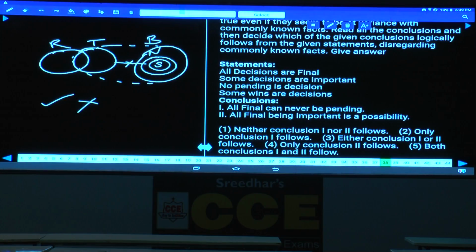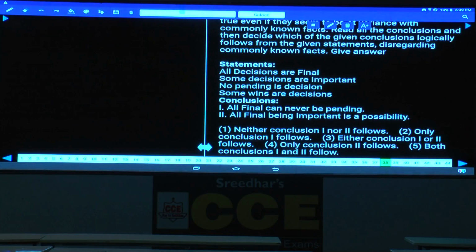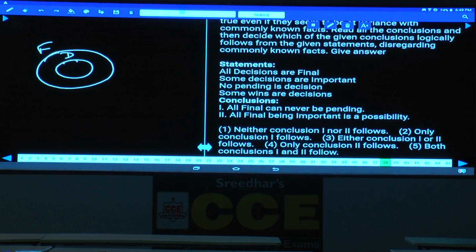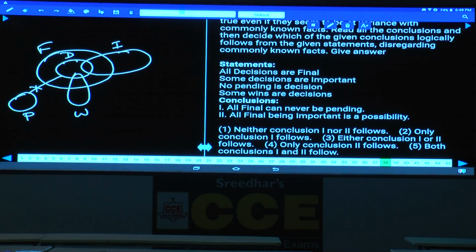Then coming to 38. Now in question number 38, all decisions are final. All these decisions are what? All decisions are final. And next one, some decisions are important. Some of the decisions are important can be written like this. And next one, no decision is pending. Decision and pending, no intersection between these two. And some wins are decisions. Some of the wins are decisions. This is the diagram we have.